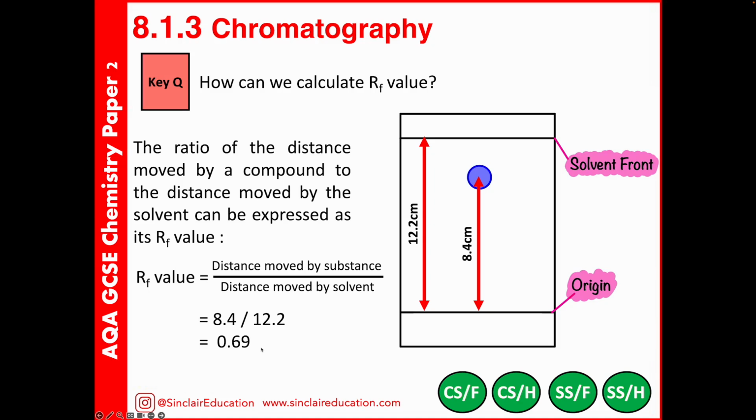If you ever find an RF value that is higher than 1, which isn't possible, it's normally an indication, as a common mistake, that you've divided the numbers the wrong way. Swap them round and it should fix it. It's the distance moved by the substance divided by the distance moved by the solvent.